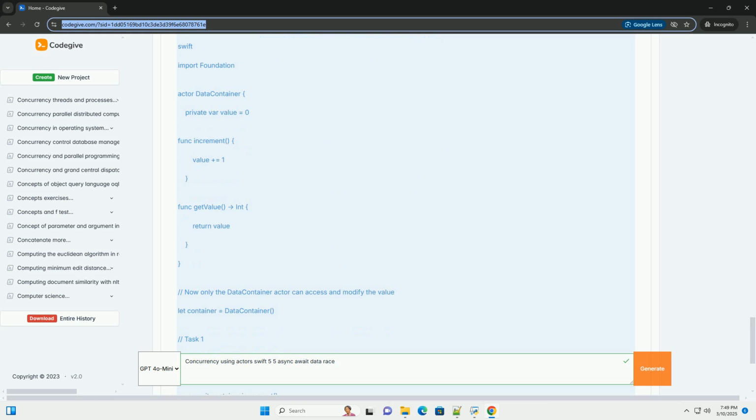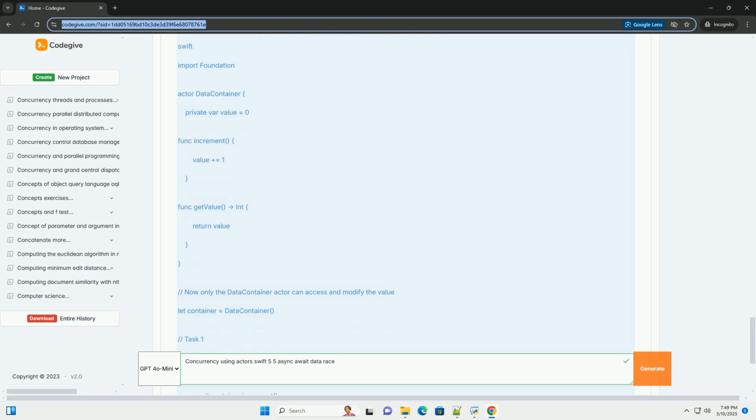Encapsulate state. Ideally, encapsulate all mutable state within actors. Consider value types. When possible, use value types, structs and enums, to simplify concurrency. Value types are copied when passed around, making it easier to reason about data ownership. Use nonisolated judiciously.